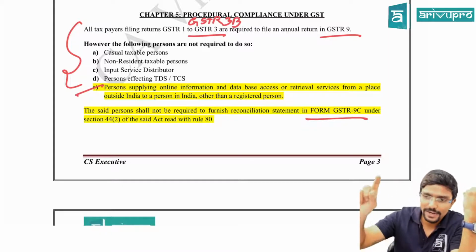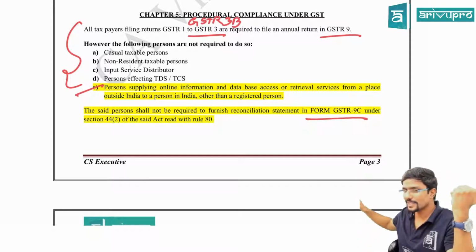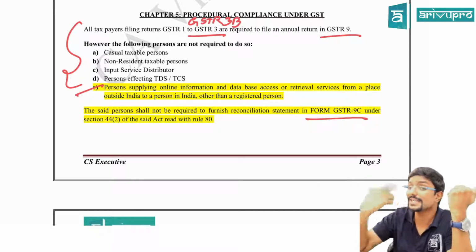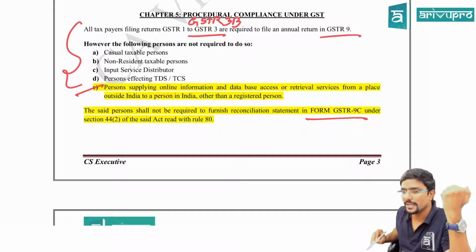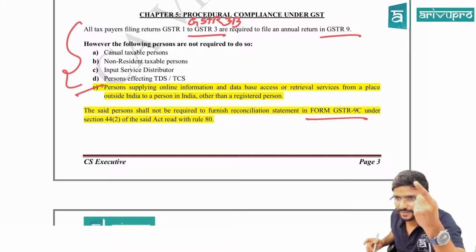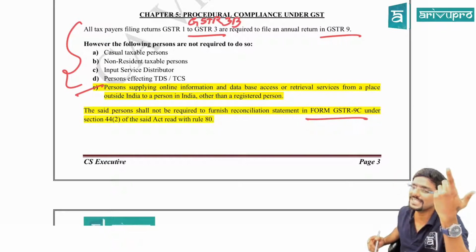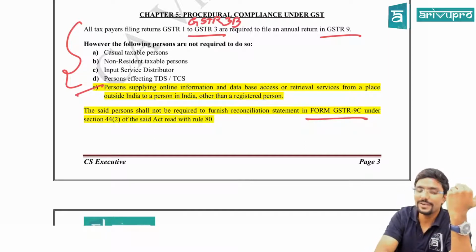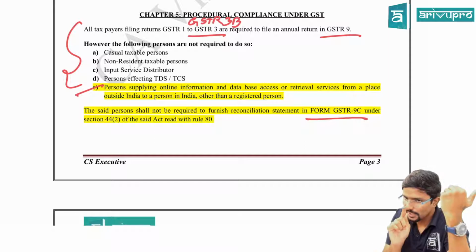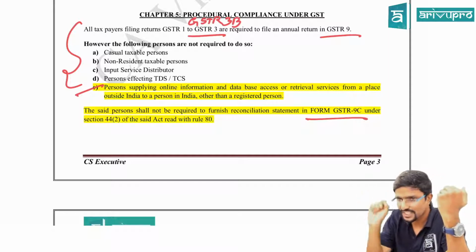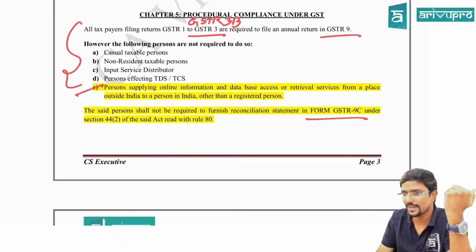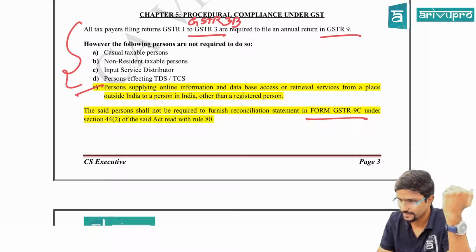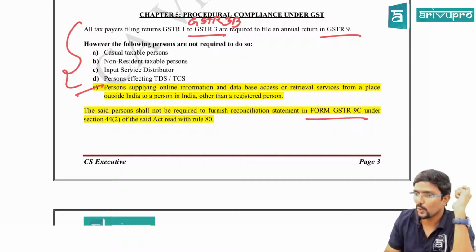But these people, whoever is covered from point A to E, they are not required to file GSTR 9. That means they are also not required to file their reconciliation statement in GSTR 9C. Clear? Whatever I have marked in yellow is only the additional thing.